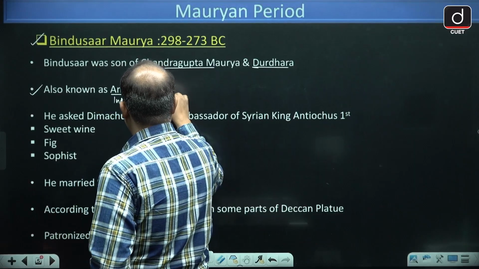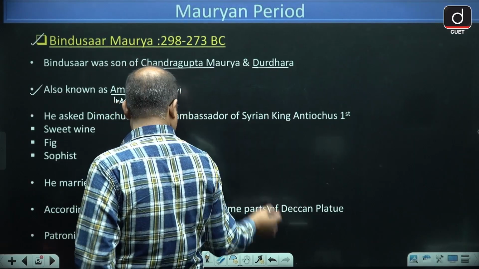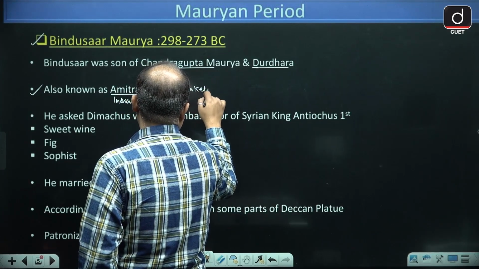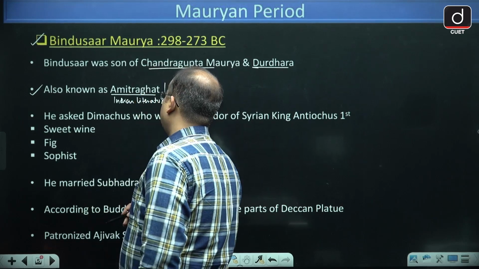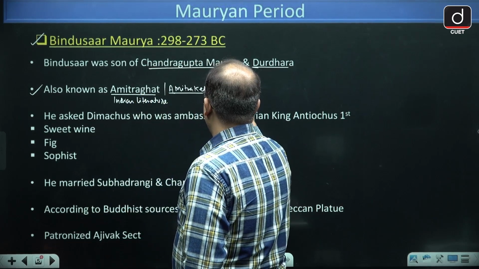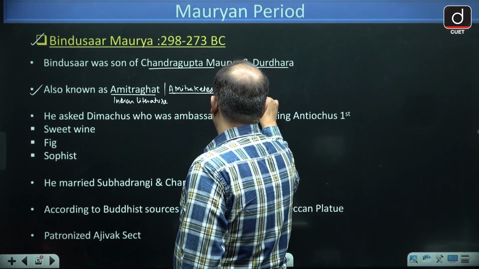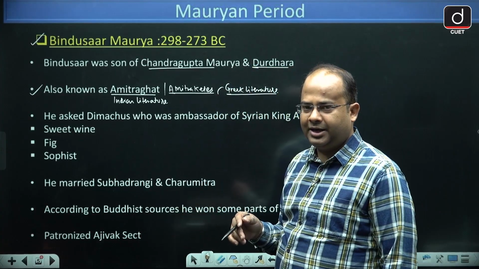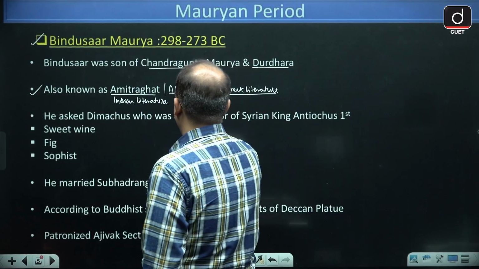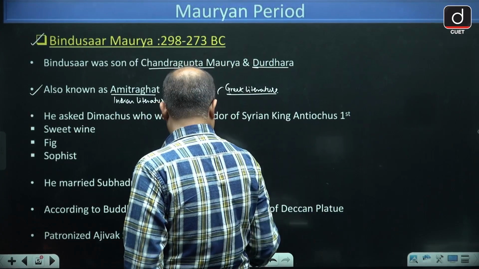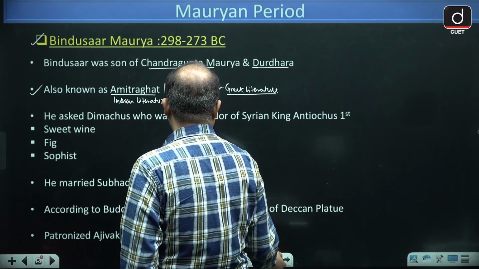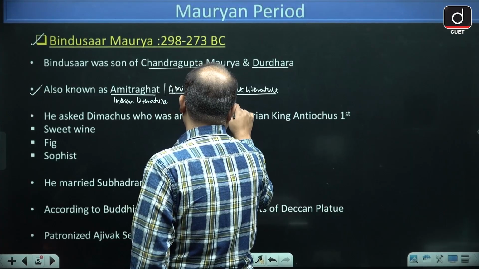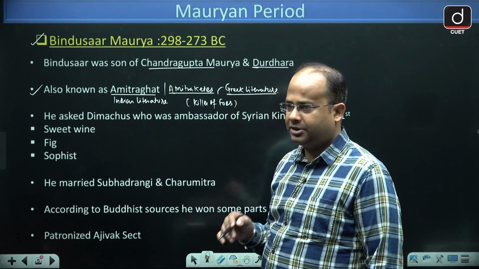He is known as Amitra Ghat or, in Greek literature, Amitra Ketis, and that means killer of foes.